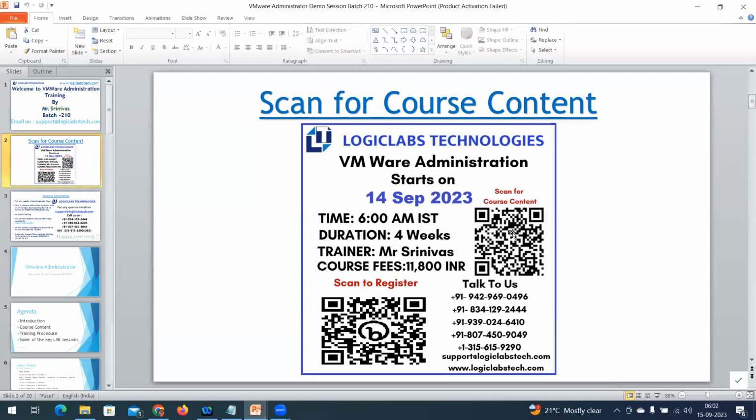By scanning this QR code, you are going to get the course content, and you also get the registration link and the Zoom link, so that you can join these free demo sessions. There are 5 free demo sessions to understand the course content. These 5 sessions will be free, so you can understand what the content is and how the training procedure goes on, and then enroll.